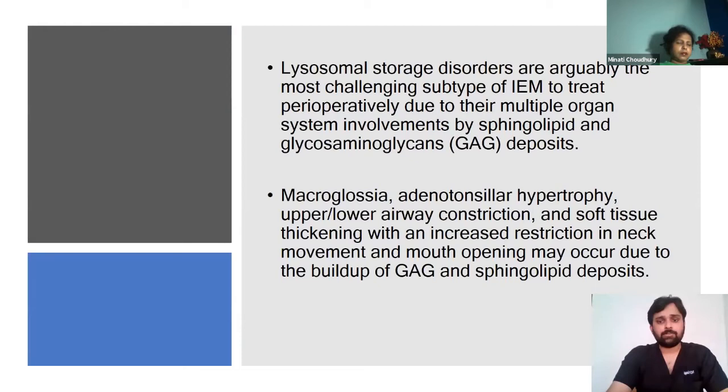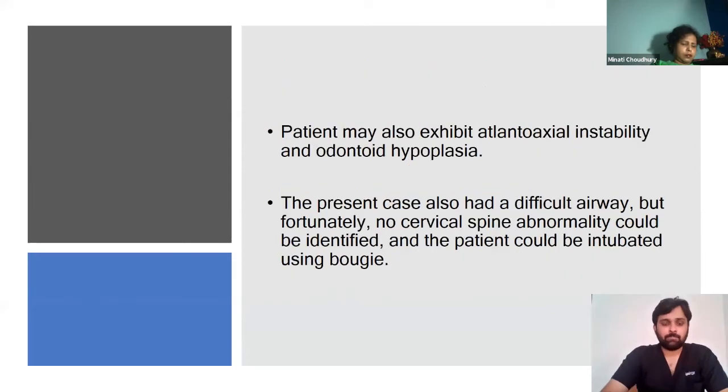These lysosomal storage disorders are arguably the most challenging type of IEM to treat perioperatively due to their multiple organ system involvement by deposits, and macroglossia, adenotonsillar hypertrophy, upper or lower airway constriction, and soft tissue thickening occur due to this buildup of GAGs. Patients may also exhibit atlanto-occipital instability and odontoid hypoplasia. The present case also had a difficult airway, but fortunately no cervical spine abnormality could be identified and the patient could be intubated with the help of a bougie.